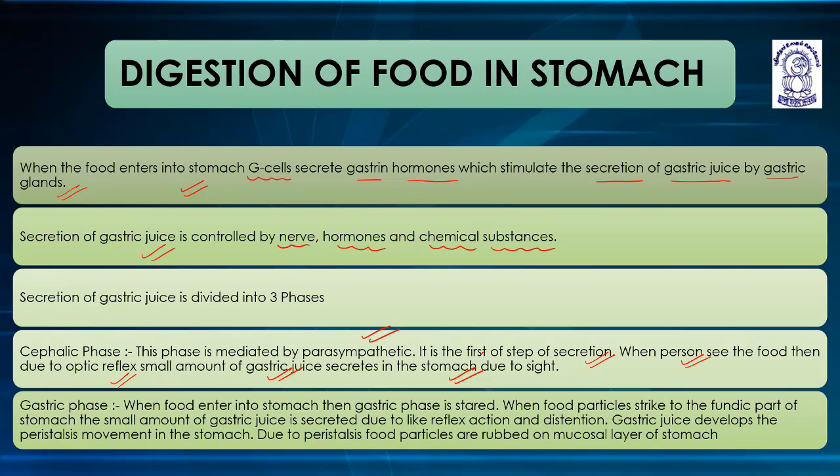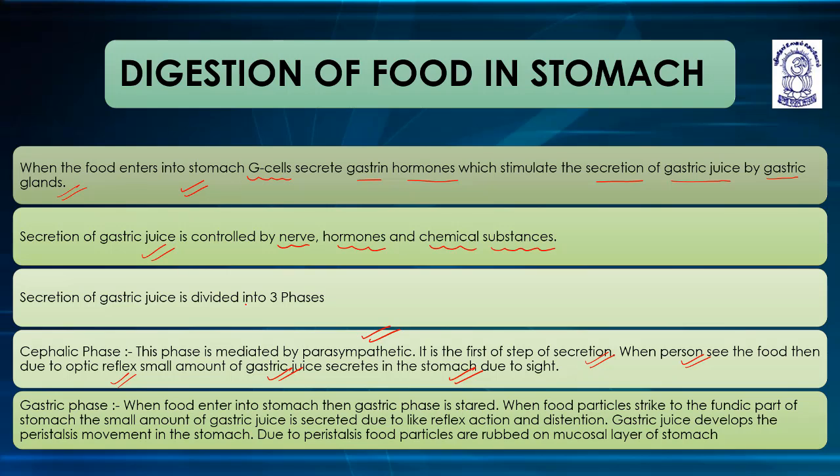Second is the gastric phase. When food enters the stomach, the gastric phase is started. When food particles come in contact with the fundic part of the stomach, a small amount of gastric juice is secreted due to the reflex action and the distension of the stomach. Distension of the stomach means lengthening of the stomach cavity. Gastric juice initiates the peristaltic movement in the stomach.